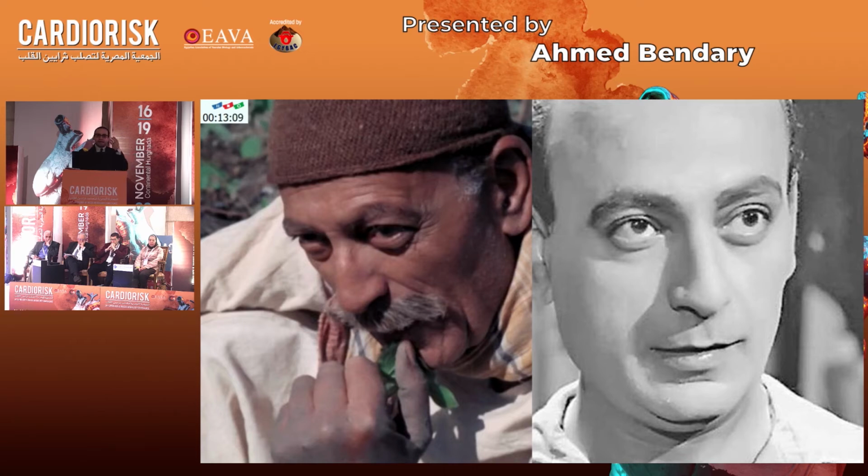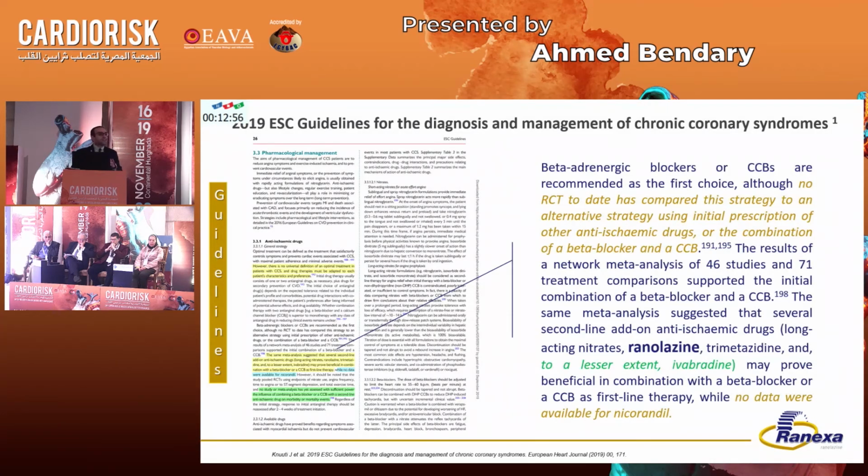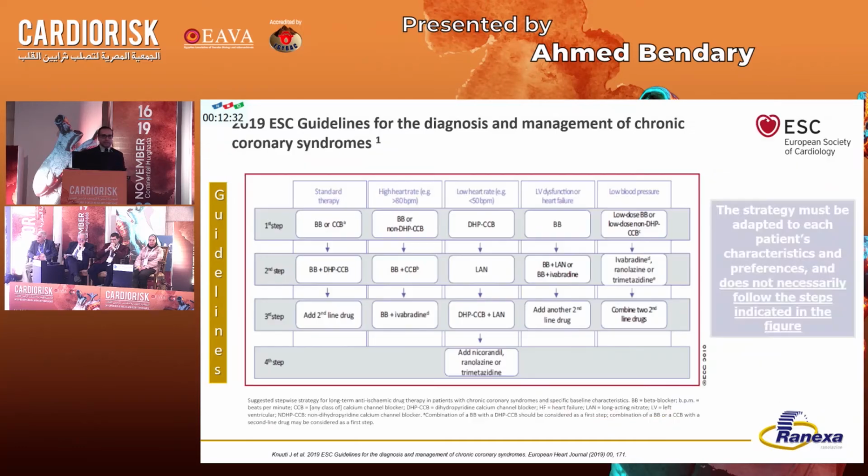Please, forget about the predetermined assumptions about drugs. When the drug came to the market late, this doesn't mean that it should be put late in the hierarchy of treatment of any condition. I'd like to take the bar higher and tell you that even beta blockers and calcium channel blocker strategy first in patients with chronic coronary syndrome is not supported by well-conducted randomized controlled trials testing this strategy against, for example, if you started with nicorandil, ranolazine, trimetazidine. The evidence here is dubious and is weak, arbitrary actually.